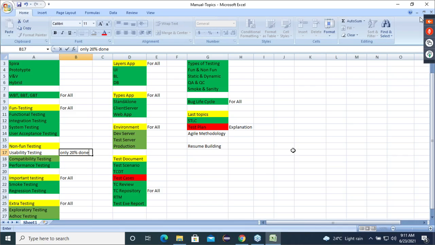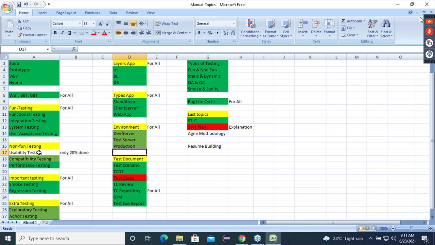For some people, usability is not started at all. Some people have compatibility completed, performance completed, and usability 20%. Bhargav says yes. Akash, yes. Sunil, yes. Pallavi, yes. Perfect.